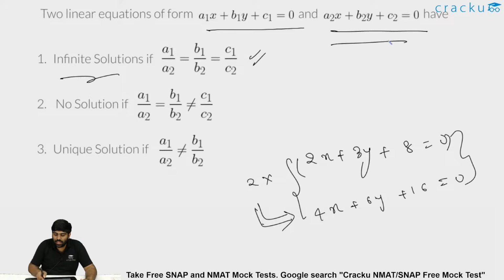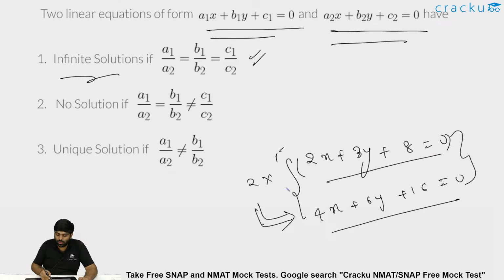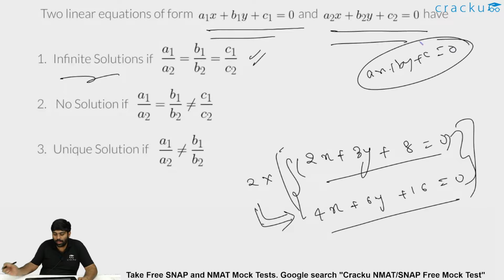So though I am saying a system of two equations, in this particular example it is indicating only one line. These both are not distinct lines, they are one and the same line. 2x plus 3y plus 8 or 4x plus 6y plus 16, both are exactly the same line. So I am giving you just one line, ax plus by plus c equal to 0. This will have infinite solutions, as we just discussed before.